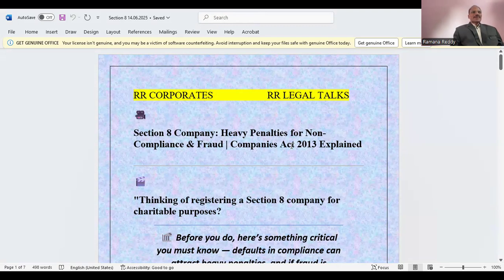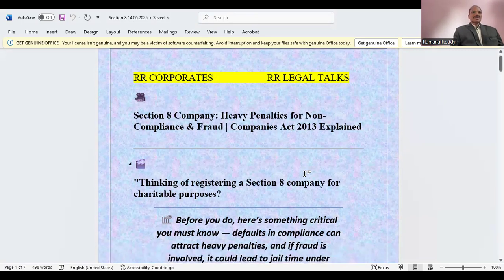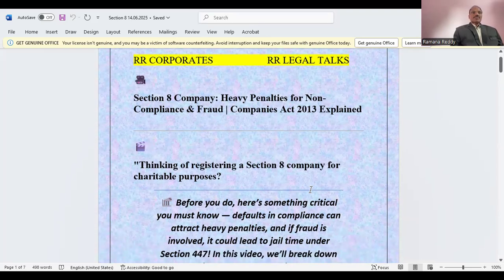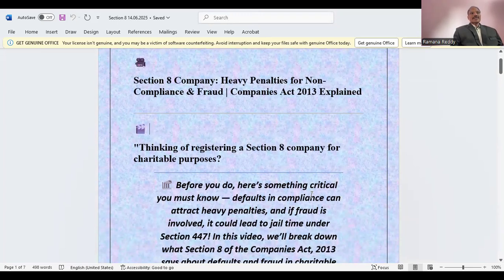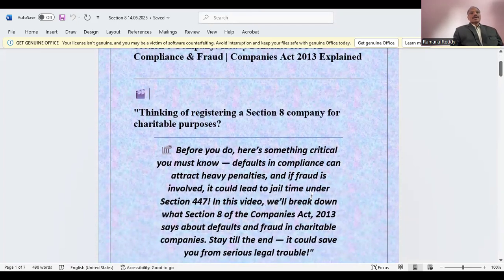Discussing a very important topic: Section 8 companies and penalties for non-compliance and fraud under the Companies Act 2013. If you are thinking of registering a Section 8 company for charitable purposes, before you do, here is something critical you should know. Defaults in compliance can attract heavy penalties, and if fraud is involved, it could lead to jail